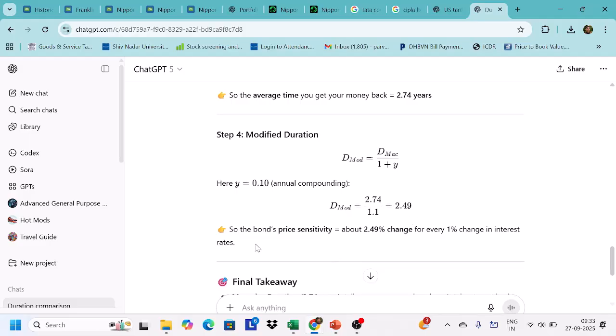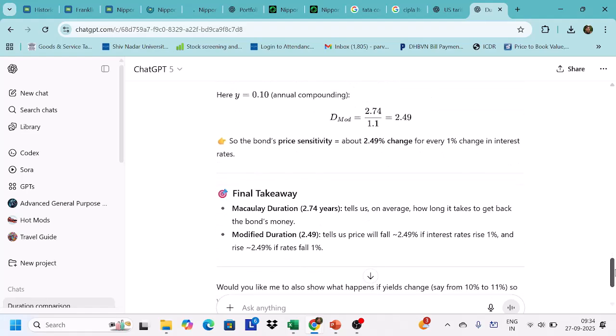So the bond price sensitivity is about 2.49 for every 1% change in interest rate. So if there is a 1% change in interest rate, the bond price will move 2.49% if the modified duration is 2.49. So here we come to know how much you're going to lose or how much you're going to gain.